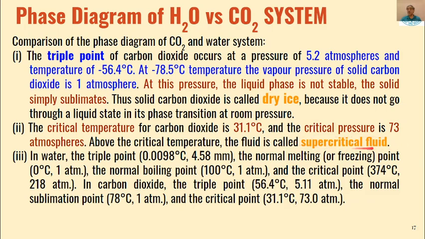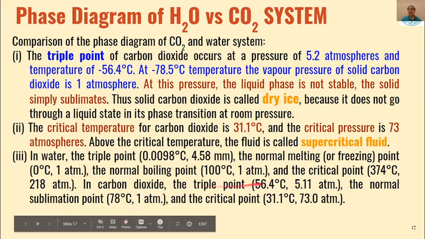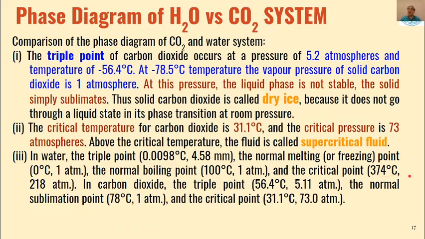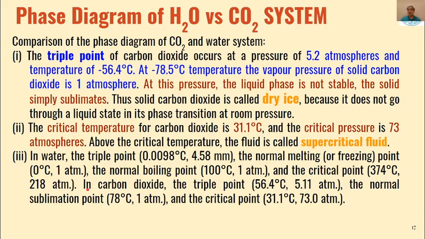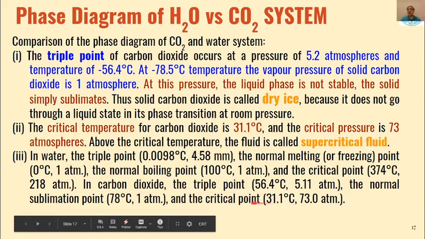So above this temperature and pressure, this carbon dioxide will be called supercritical carbon dioxide or supercritical fluid. And these are the values for water. You have already noted the triple point and critical point: 374 is the critical temperature and 218 is the critical pressure, and these are the values for carbon dioxide.